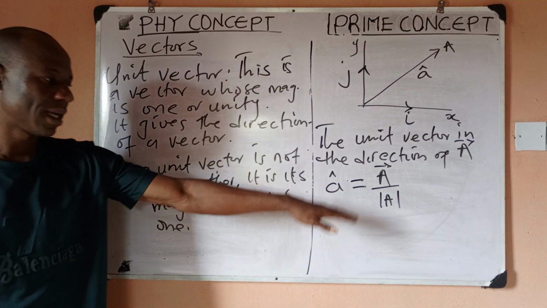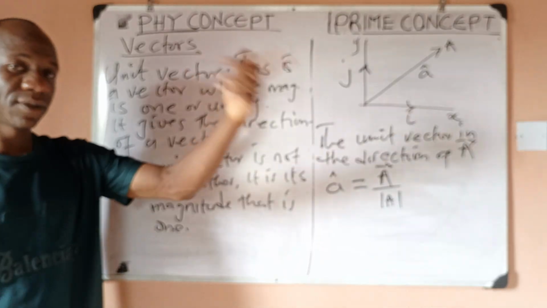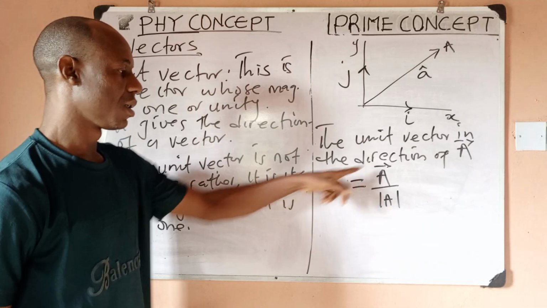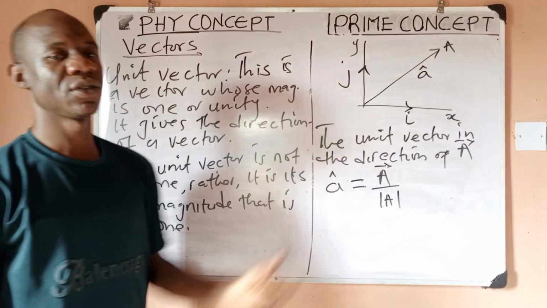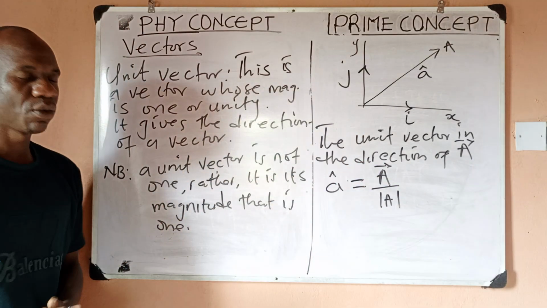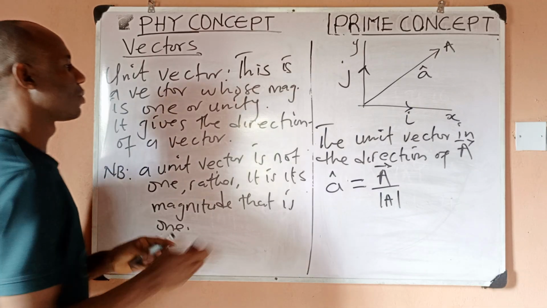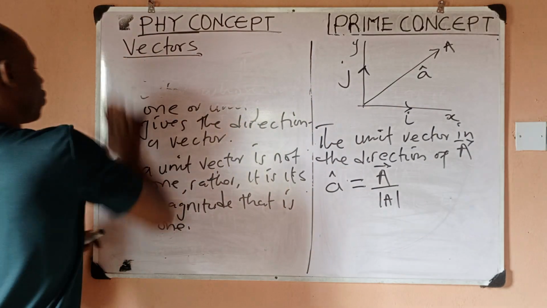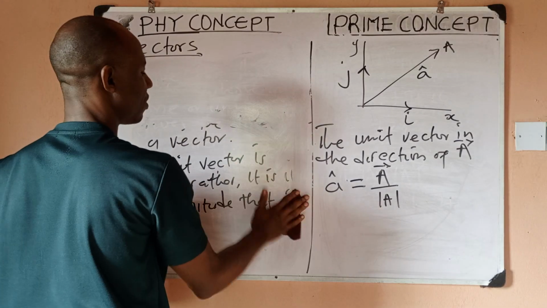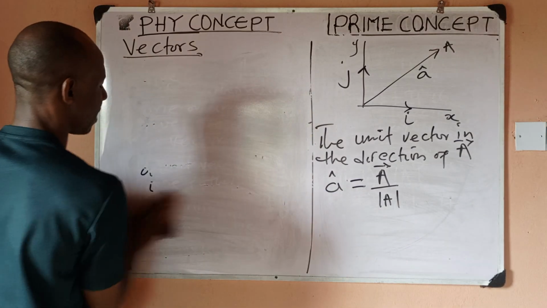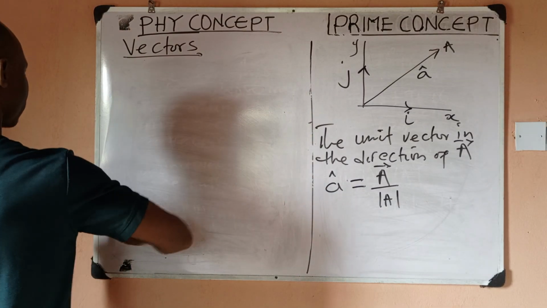So this is the formula you can always use. If you're talking of B, you can just say B cap is vector B over the magnitude of B, and so on. So this is how we can find a unit vector. We'll take a quick example under that. I'll take two examples. A unit vector, one straightforward and one applied question.